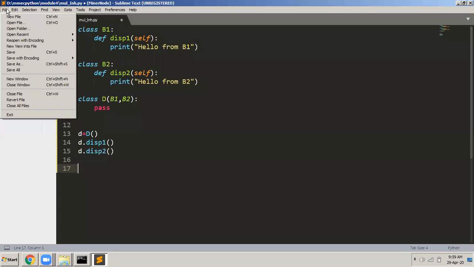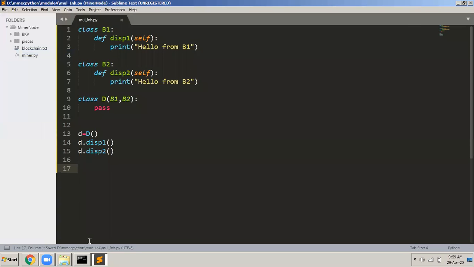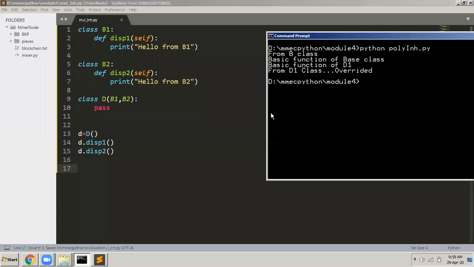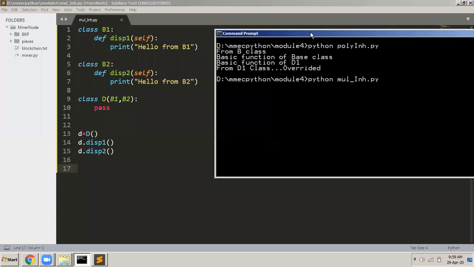Last 10 minutes remaining. I'll save this program. File, save, and then I go to the command prompt and execute this program. What is the name of this program? It is multiple underscore inheritance. So python multiple_inheritance.py, enter, and you can see that I'm able to call both the functions: hello from B1, hello from B2.